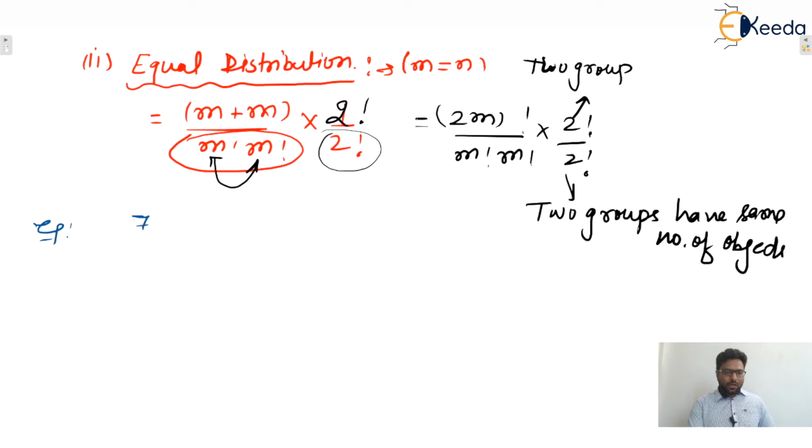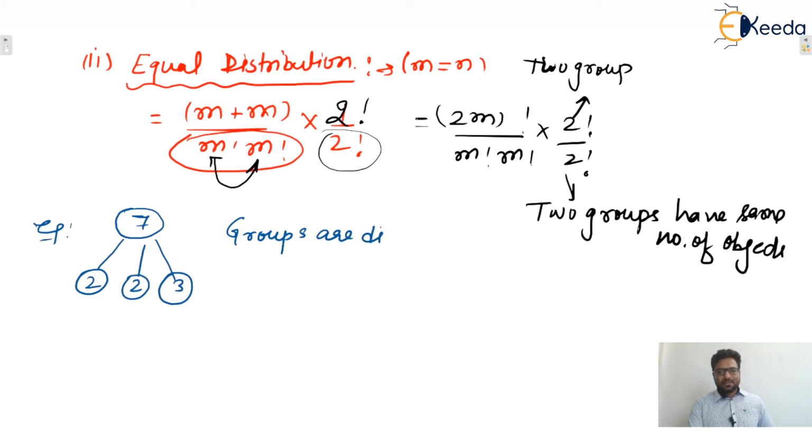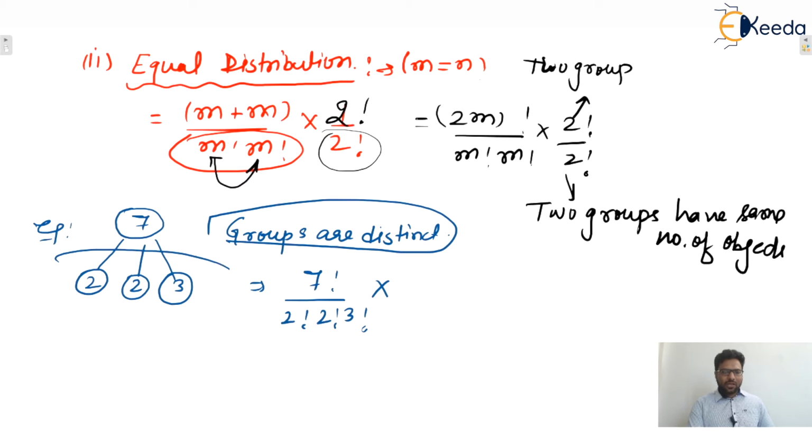So write down one example. Let's say in total 7 objects are to be distributed among 3 groups. Let's say one group contains 2, another group contains 2, and another group contains 3. And let's say groups are distinct, meaning the name is specified. Then the total number of ways of division or distribution will be what? 7 factorial divided by 2 factorial, 2 factorial, 3 factorial, into groups are distinct and 3 groups are there.